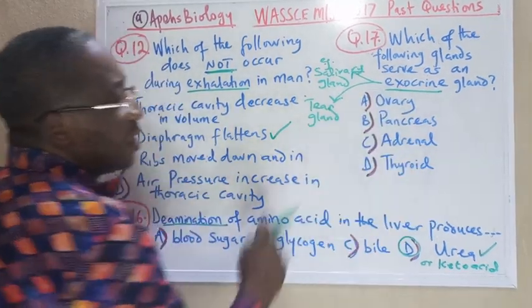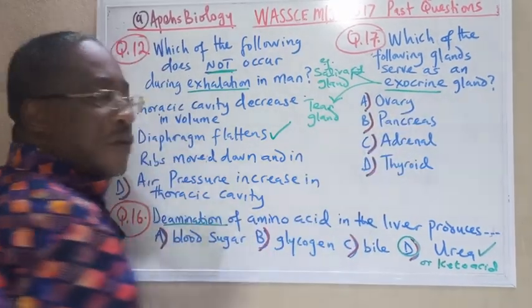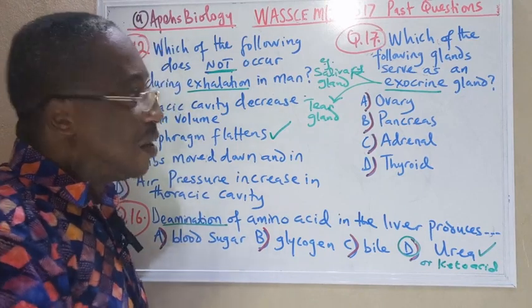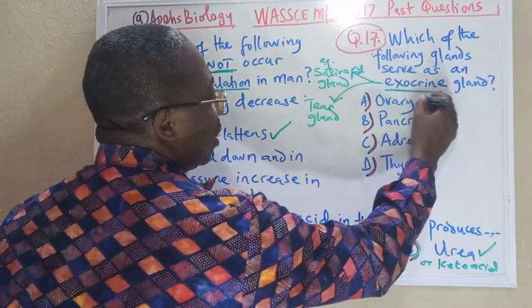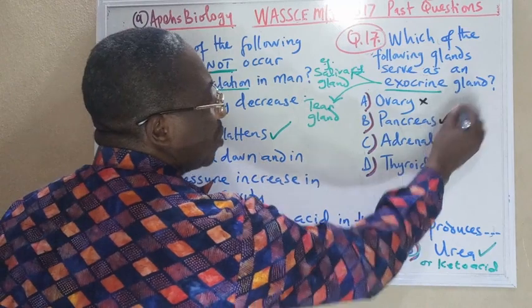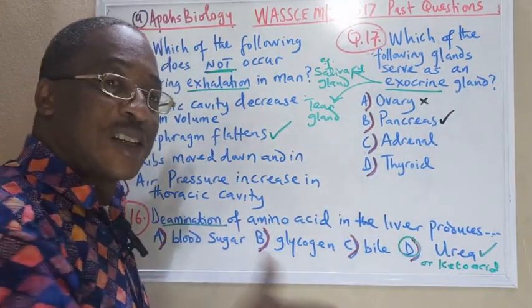Now let's look at this list, whether we have an exocrine gland. Ovary, definitely, is not an exocrine gland, but an endocrine gland because it doesn't have any duct. So ovary here is not the answer. Pancreas is an example of an exocrine gland because it has a duct called the pancreatic duct.